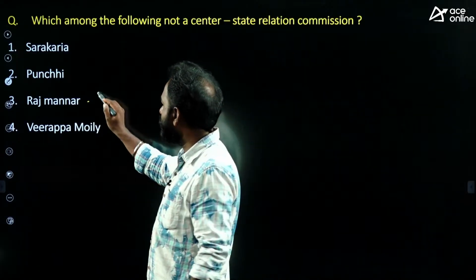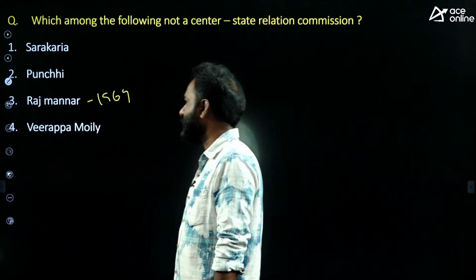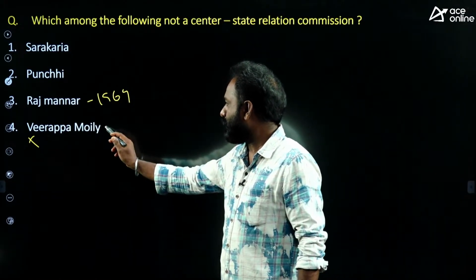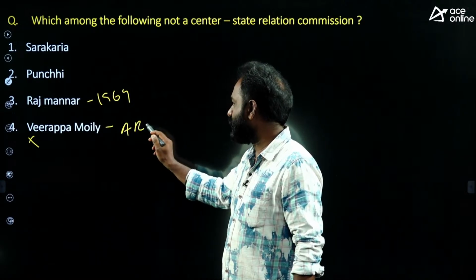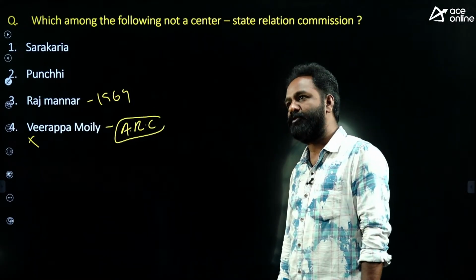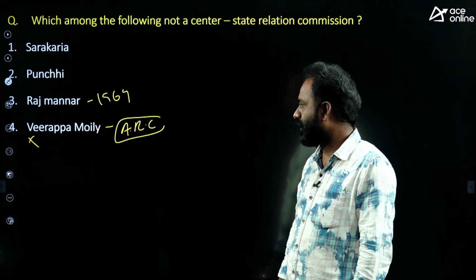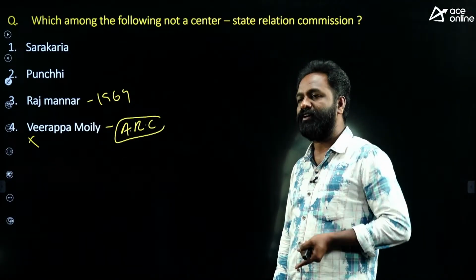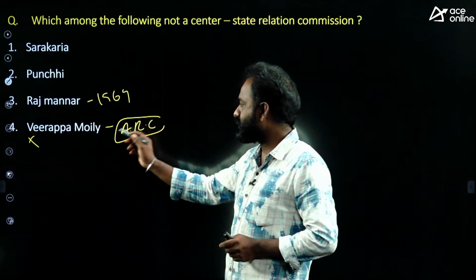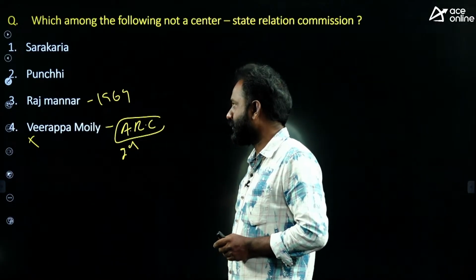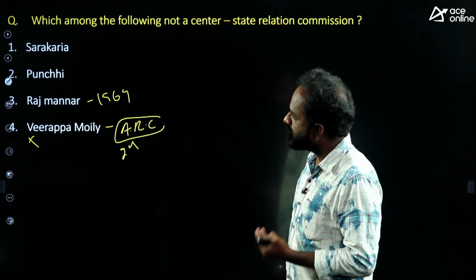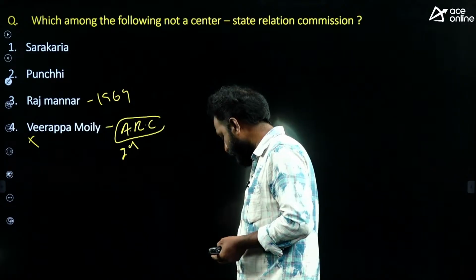The Rajamannar Commission was appointed in 1969. Actually, first I need to tell the answer: Veerappa Moily. Veerappa Moily is nothing but the Administrative Reforms Commission. The Second Administrative Reforms Commission was appointed by the Government of India, headed by Veerappa Moily. Before that we had the first Administrative Reforms Commission by Morarji Desai. So Veerappa Moily is head of the second Administrative Reforms Commission. And Rajamannar is Center-State Relations, Punchhi also Center-State Relations, Sarkaria Commission also Center-State Relations.